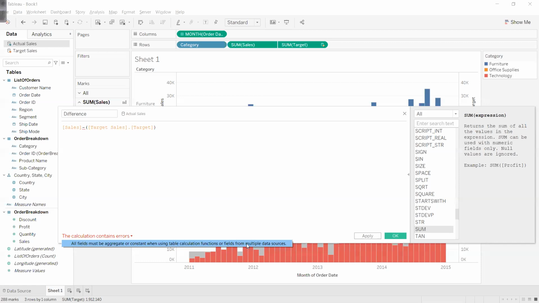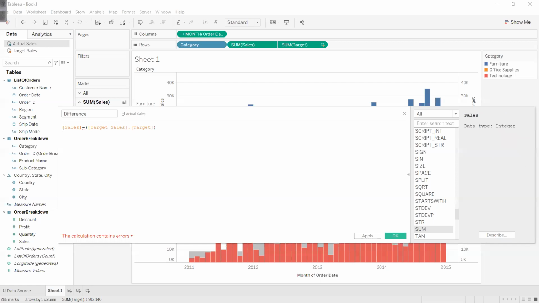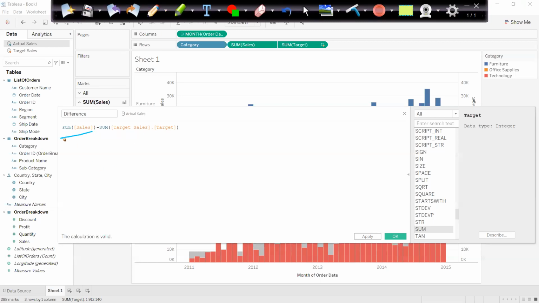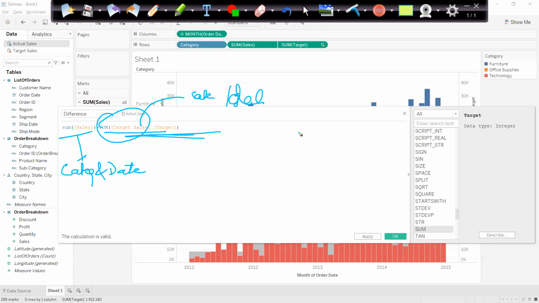When we are applying data blending, what I told you, it's an aggregation and join. So I want to apply aggregation on both the sides. So basically sum will happen here also, and sum will happen here also. Now here it will do the sum based on all categories and dates, and here it will do the sum based on categories and dates. So here it will give me the single record because I have all the data at the category and date level only. So when I do the sum, it will give me that record only, 9,000.